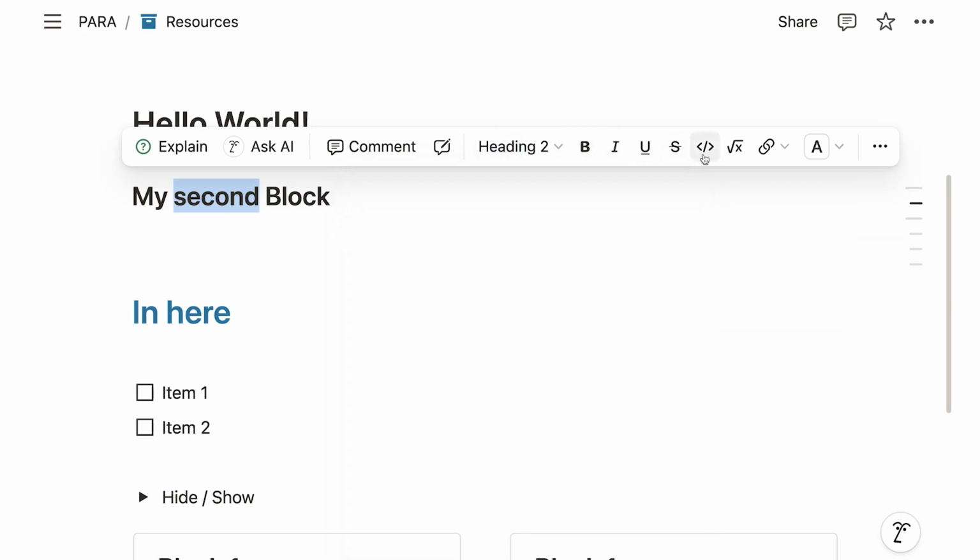But I have then also my formatting options. For example, I could make this italics or underlined. I can also give it strike through. I can format it as code, which gives it this little padding, right? Let's remove the other 2. So we just see it gives us this red color and this little padding.